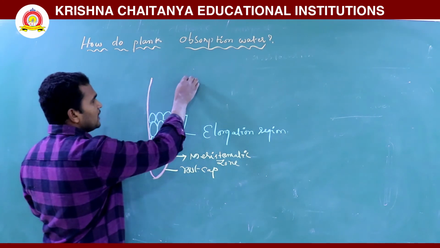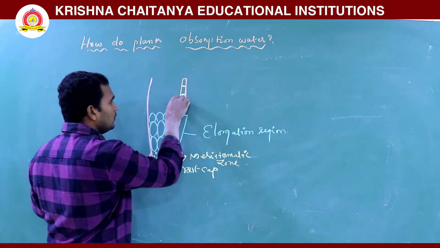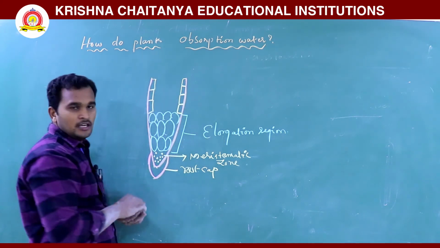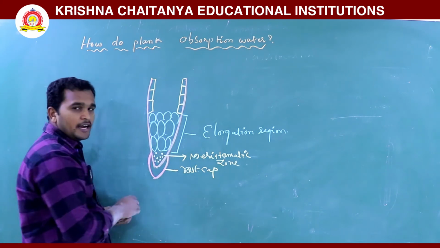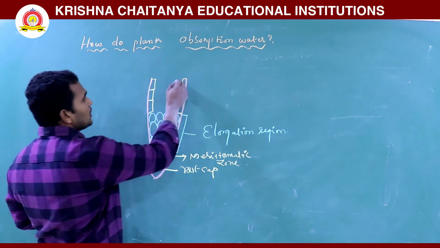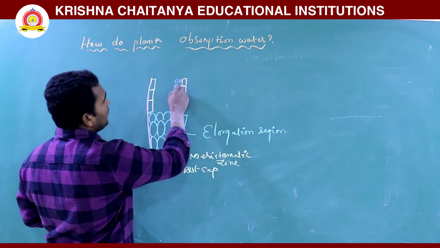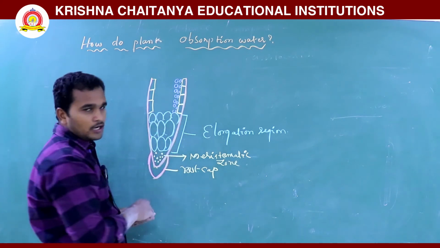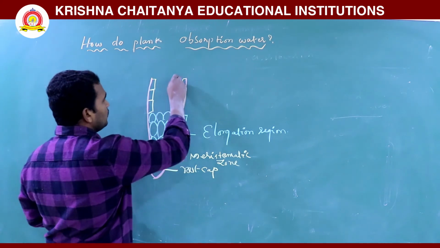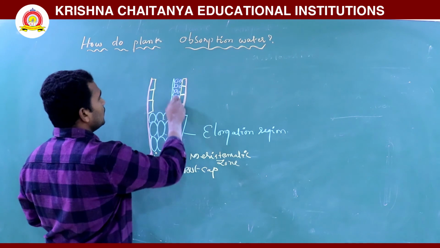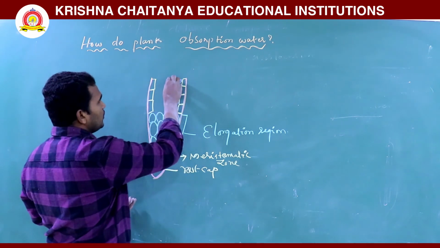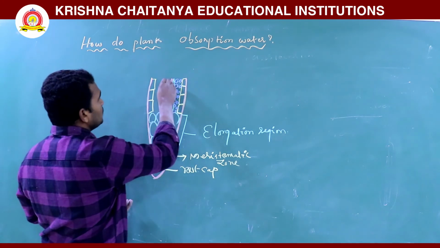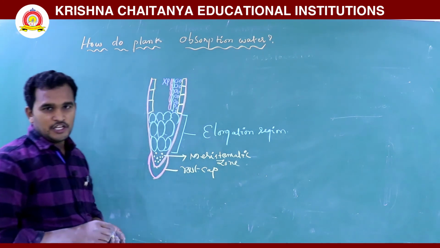Some of these elongated cells produce epidermis. Some produce cortex, this is the cortex. Some produce endodermis. Some produce the pericycle. Some produce xylem and phloem cells.